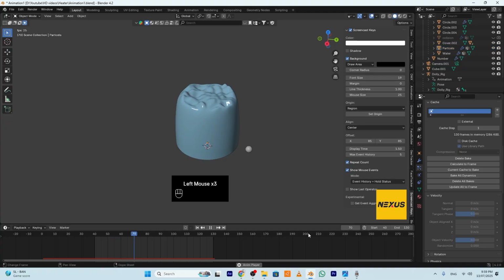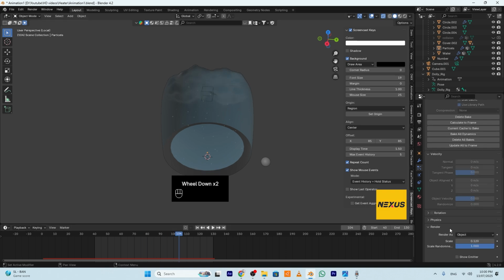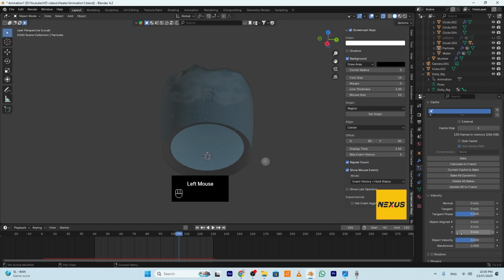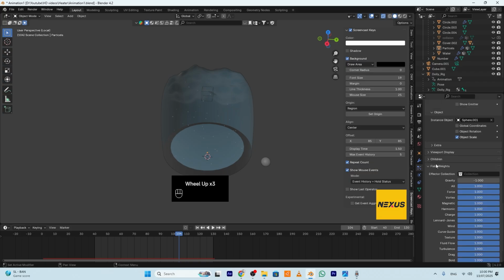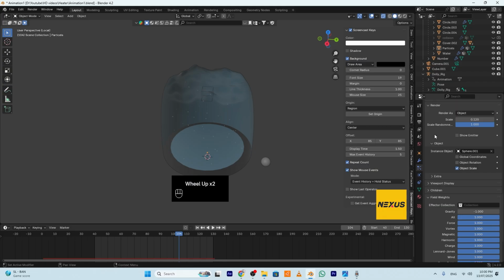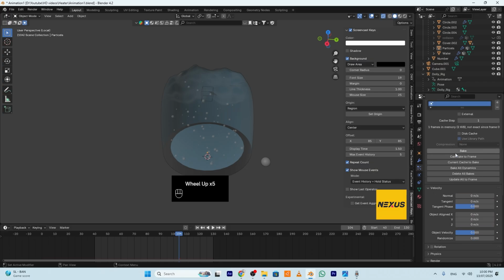So right now, okay, if you go to X-ray here, you can play with the delete bake, and I will play with the scale. Go to render tab from here, render, and play with the scale and bake it again.